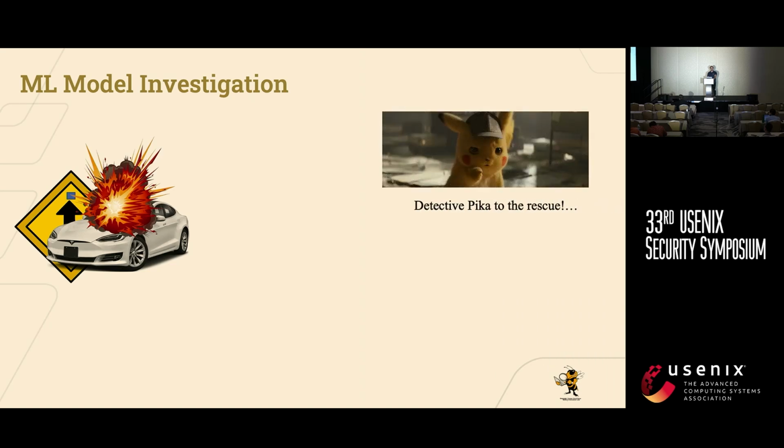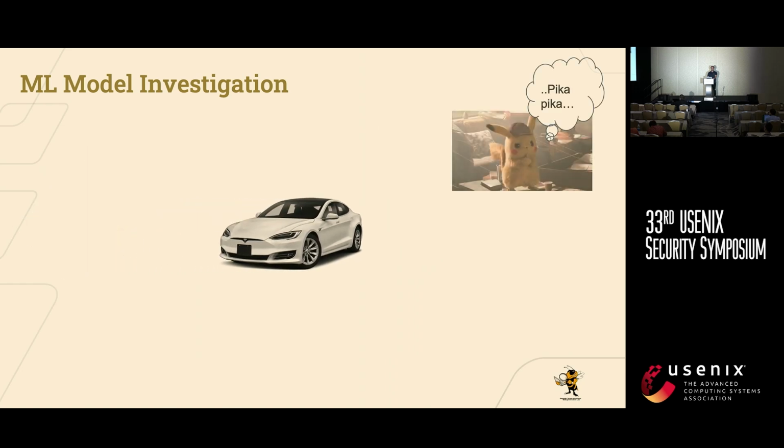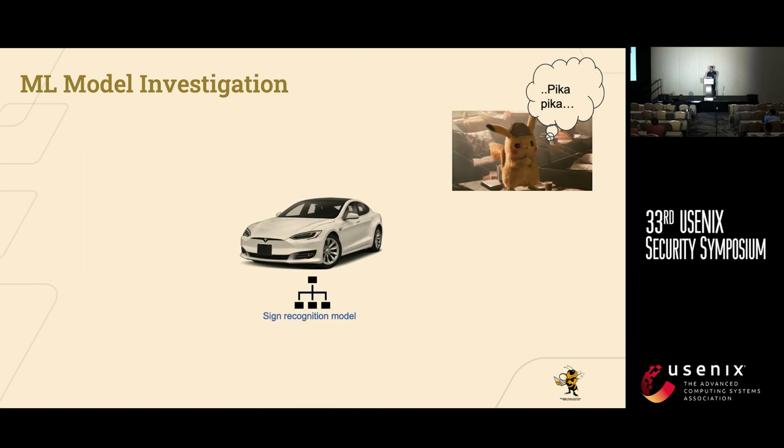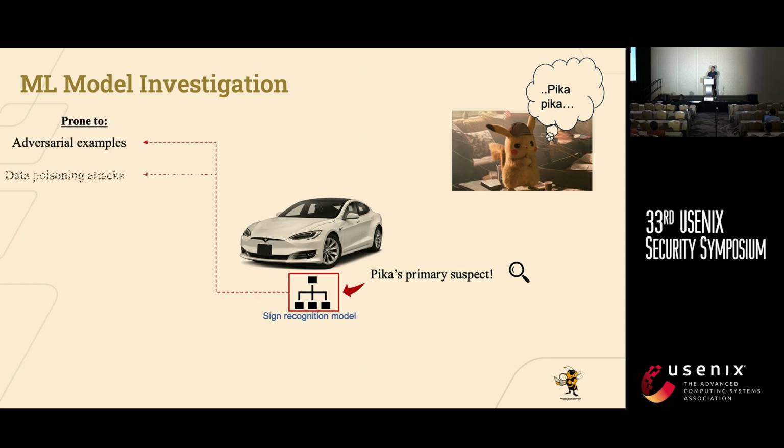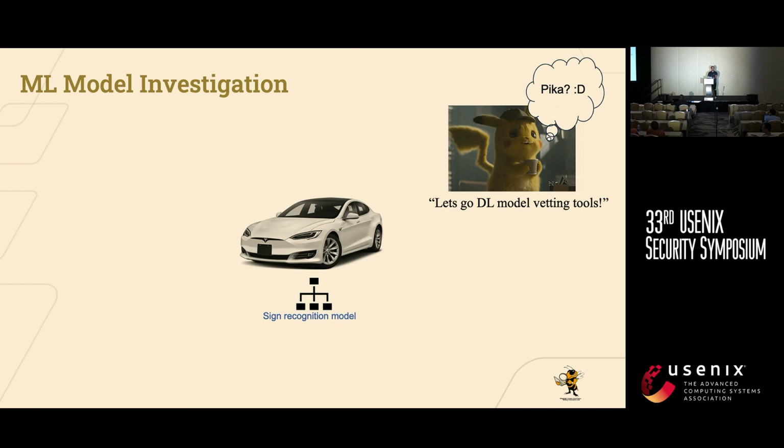Thankfully, Detective Pikachu is called in to the rescue to investigate what happened. So Pika's first suspect is the sign recognition model. This is because such models are prone to adversarial examples, data poisoning attacks, and backdoors. So he says, let's go use a bunch of the DL model vetting tools and determine if there's anything wrong with the machine learning model.